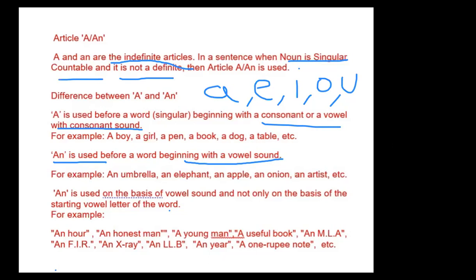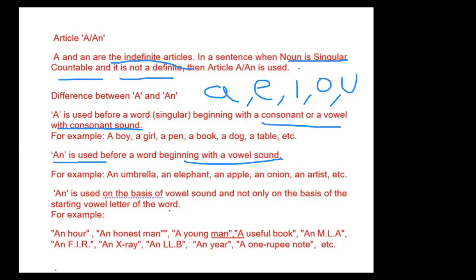Next one is FIR. F is also a consonant, but when we speak FIR, the sound starts with a vowel, so we use an FIR. Next one is X-ray. Again, its sound starts with a vowel, so we put an before it: an X-ray.